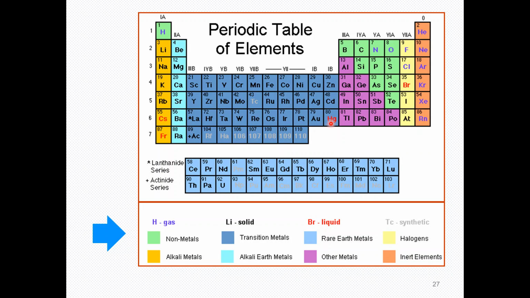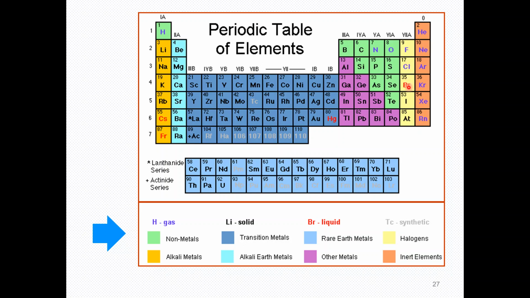So here you can easily identify it for yourself. Here you can see the group A8, they are called the noble gases or inert gases. All these are in the gaseous form. In group A7, we have fluorine and chlorine in the gaseous form.